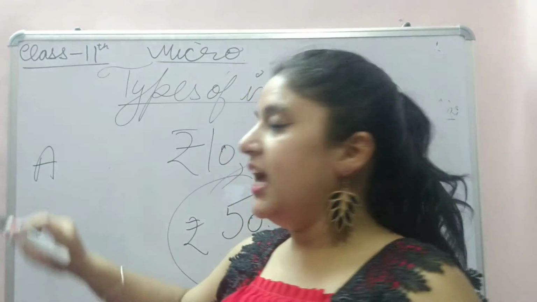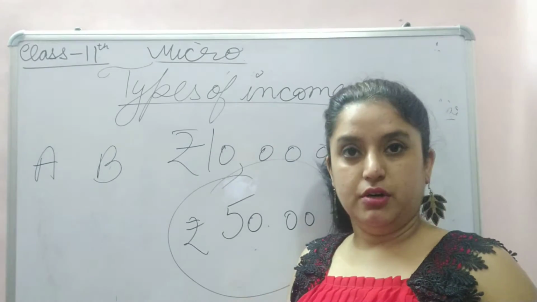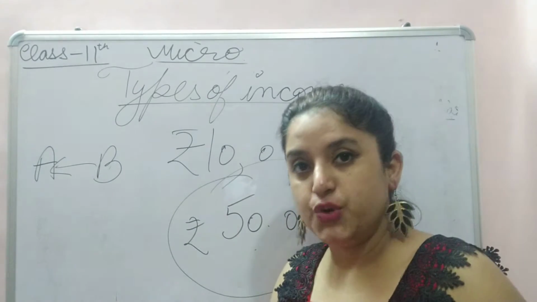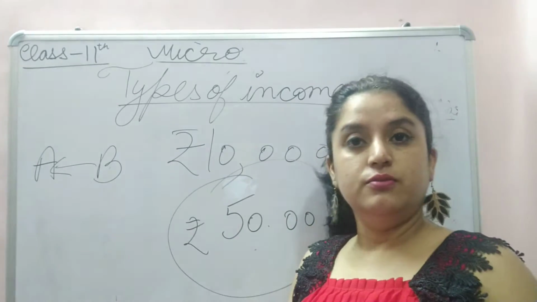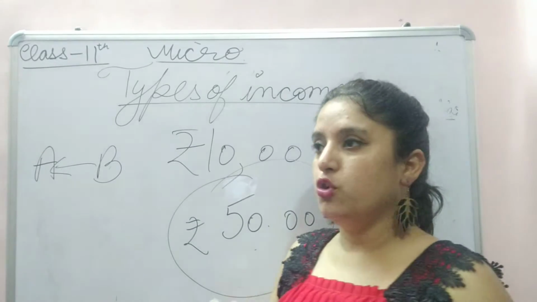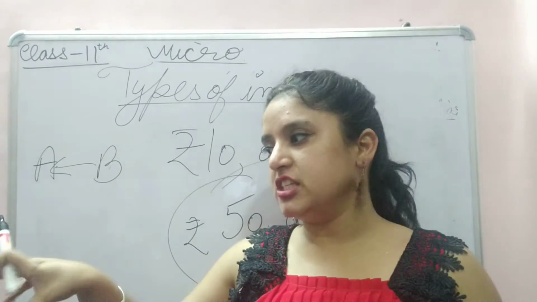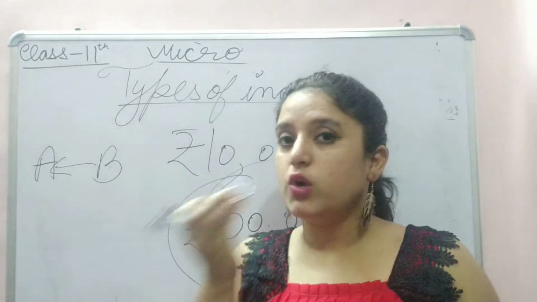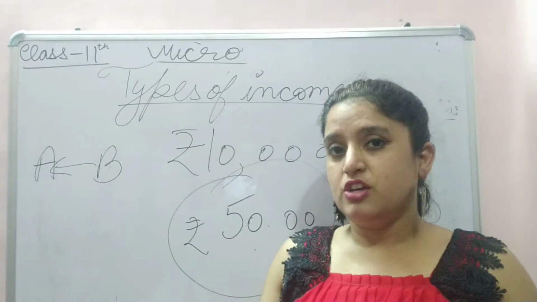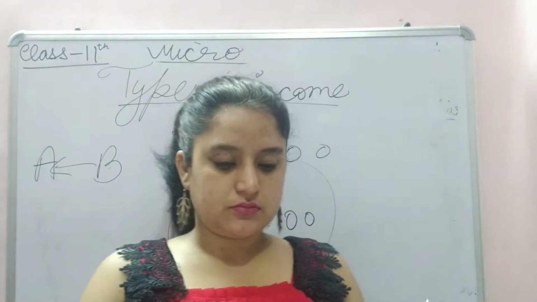Then is the contractual income. A is your employer, B is the labor. Whatever is contracted with A, B will get accordingly. Suppose you call a plumber and say I will pay 500 for fixing the tap. There will be a verbal contract and you will pay 500 for fixing the tap. So that will be contractual money earned by the plumber.